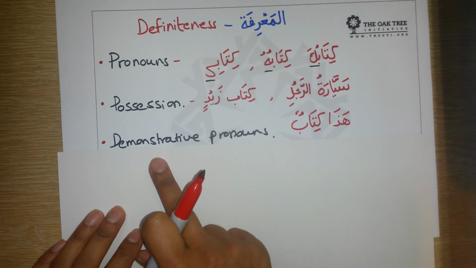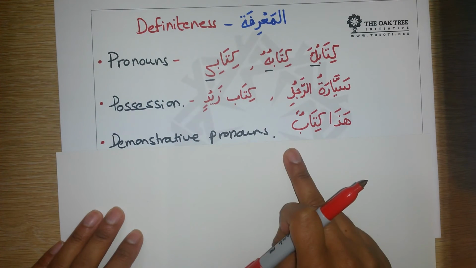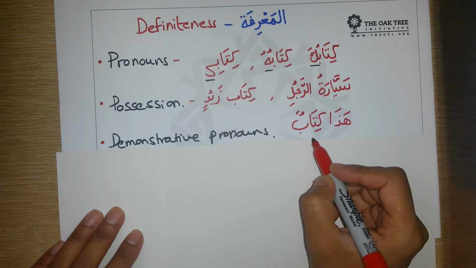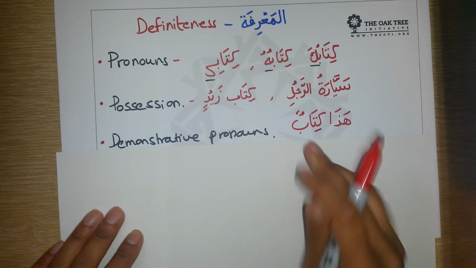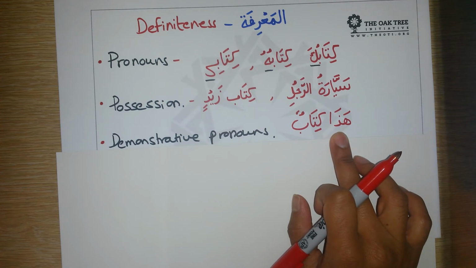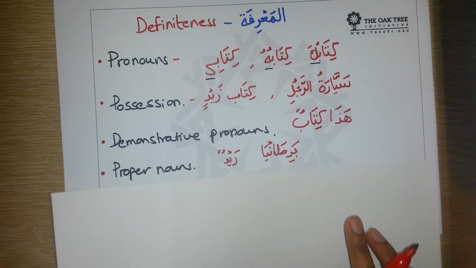Next we have demonstrative pronouns. So hadha kitabun. This is a book. Now, if you look at this, you've got a noun and it looks indefinite because it's got the tanween on it, but it says hadha. It's pointing to something in particular. This is a book. You're not talking about a general book, but you're pointing to something and you're saying this, you're making something definite. This is a book. Okay?